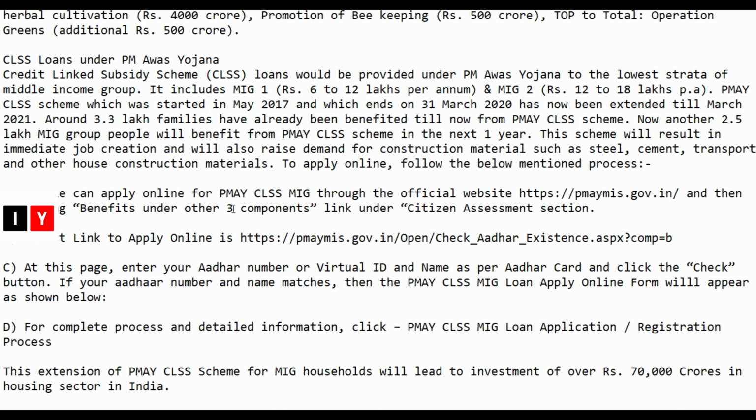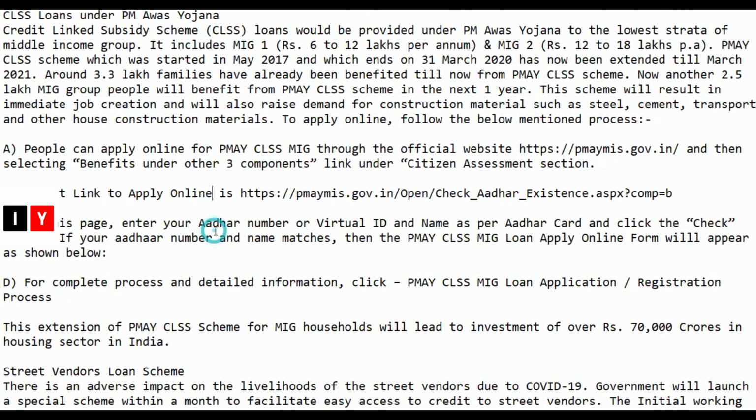Next scheme is CLSS loans under the PM Awas Yojana. Credit linked subsidy scheme loan would be provided under PM Awas Yojana to the lowest strata of the middle income group. It includes MIG. So this scheme will result in immediate job creation and will also raise demand for construction materials such as steel, cement, transport and other housing construction materials.